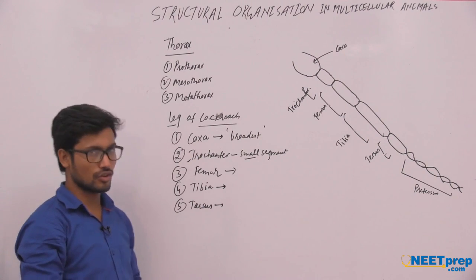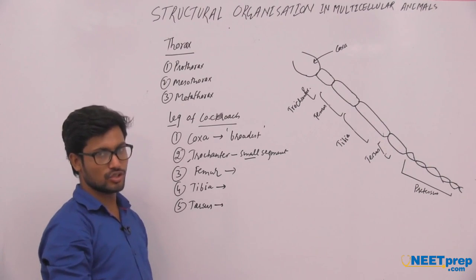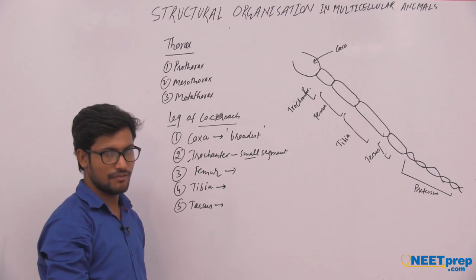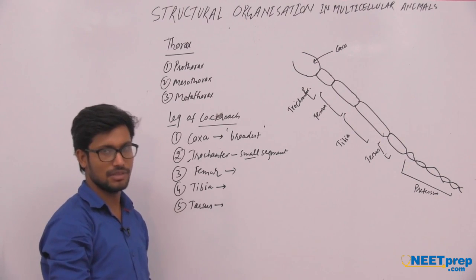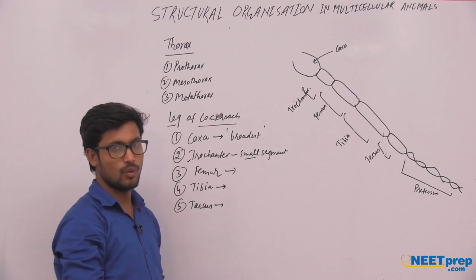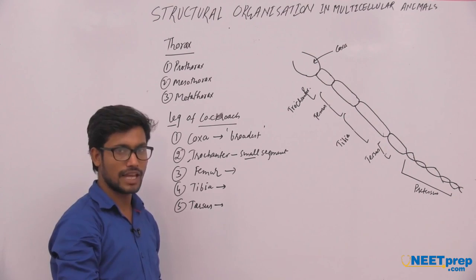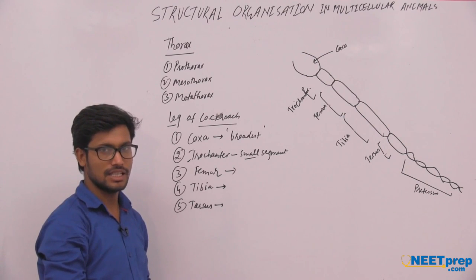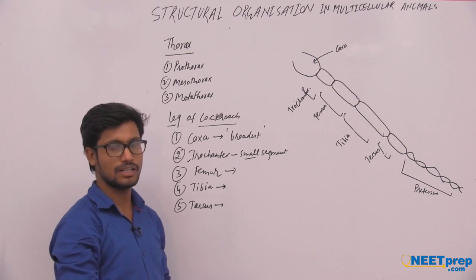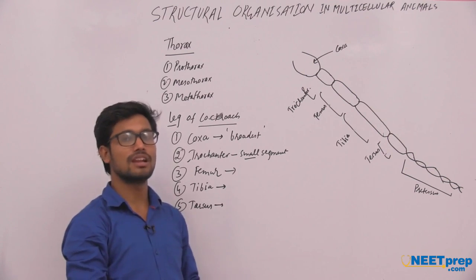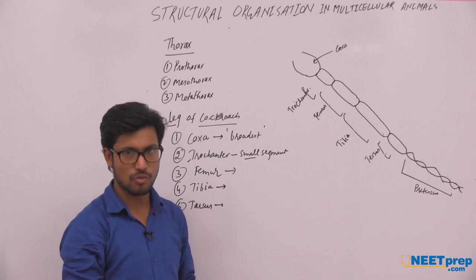Besides the leg of the cockroach, from the mesothorax region, a wing arises which is named tegmen. After that, the next wing is the hind wing. The hind wing helps in the flying of the cockroach, and the tegmen does not help in flying, but it covers the abdominal region of the cockroach body.